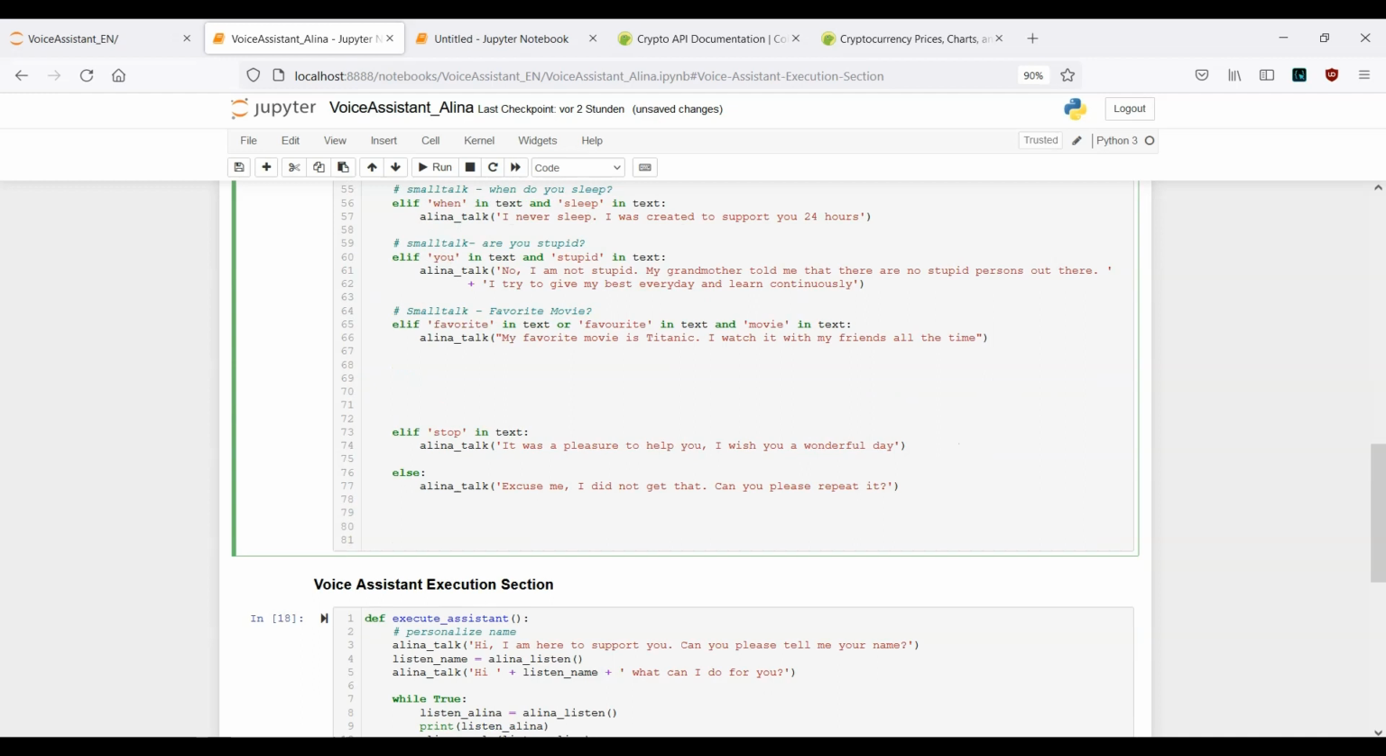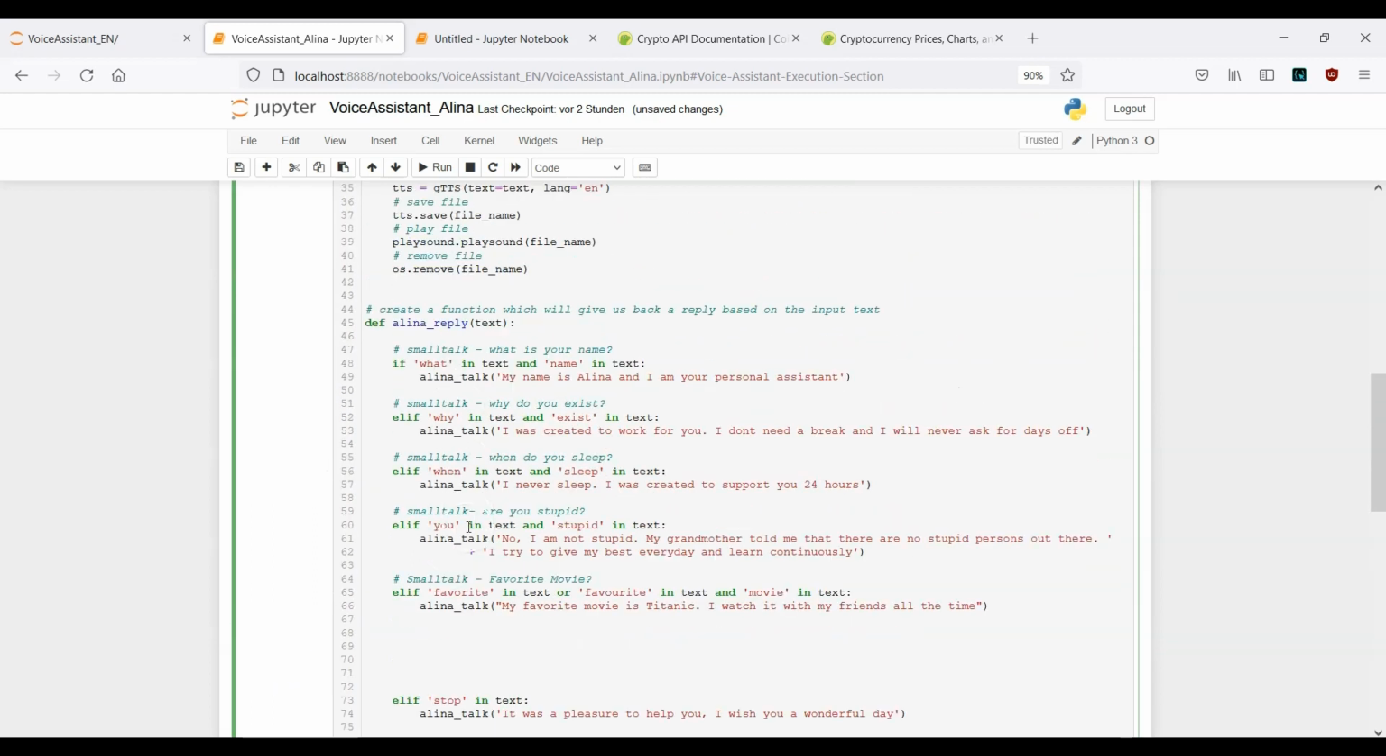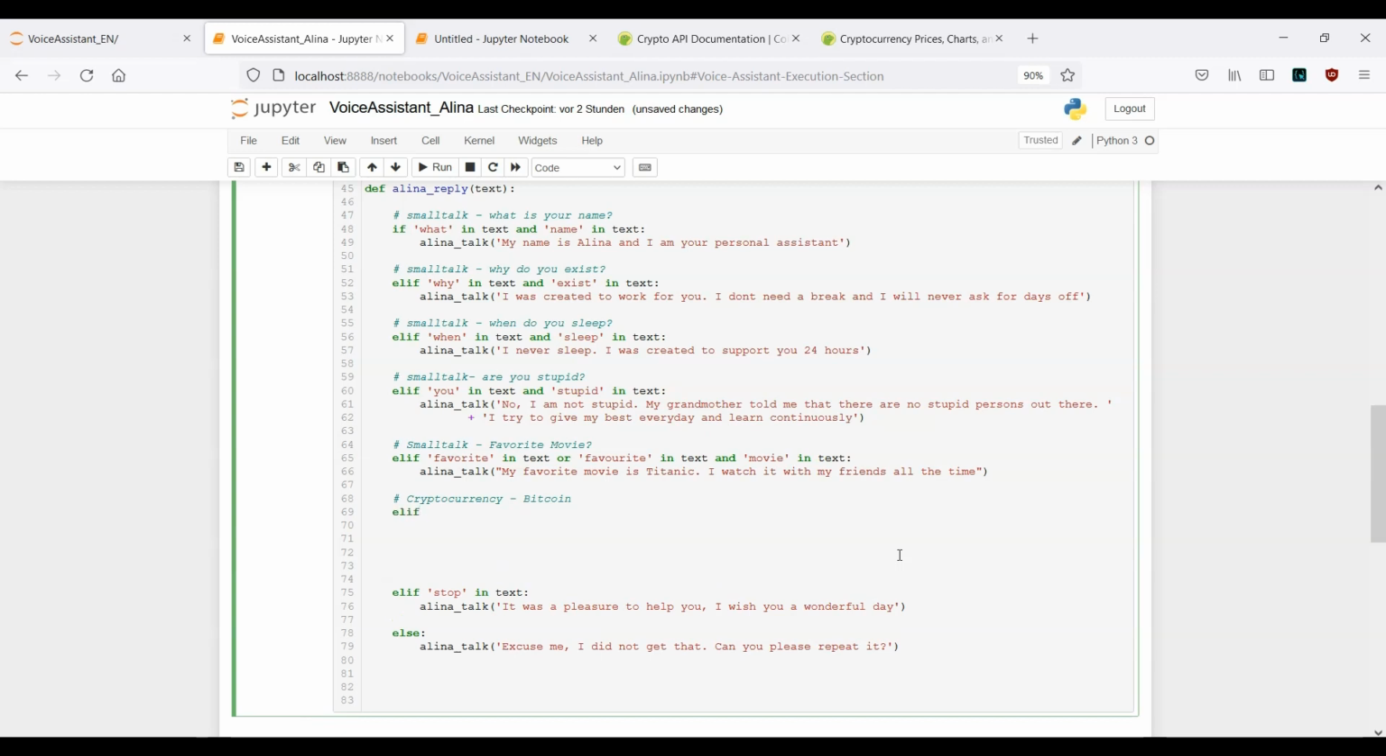Afterwards, in the next step, we need to go back to this part here. As you can remember, we started with small talk. Now the next requirement is to work with cryptocurrency information. So cryptocurrency, and now we want to ask for Bitcoin. All right. That means here we need to provide another elif, or else if.